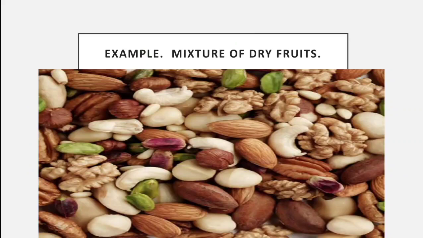Cashew has different properties, different taste, different nutrients. Pistachio has different taste, different nutrients, different property, different color. But when mixed together, they are called a mixture. All the constituents, almond, cashew and pistachio, will show their own property in a mixture, but a mixture itself does not have its own property. It depends on the constituents.